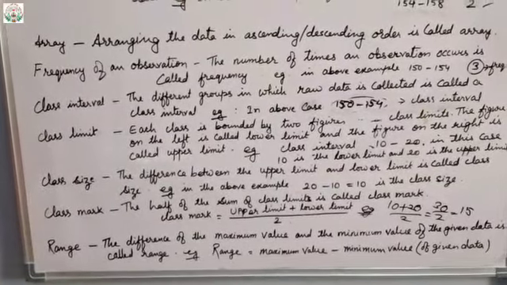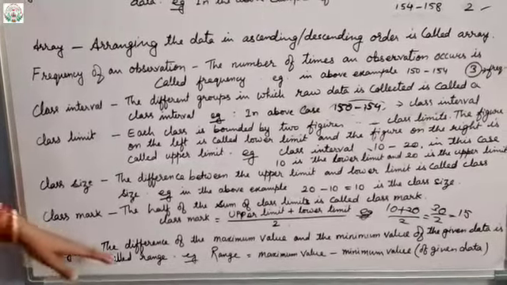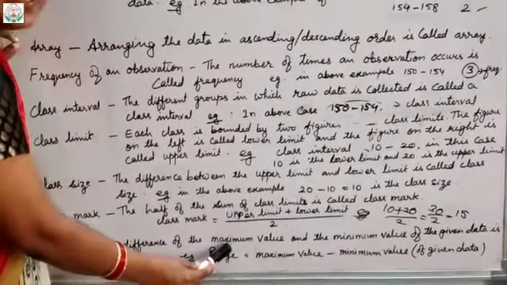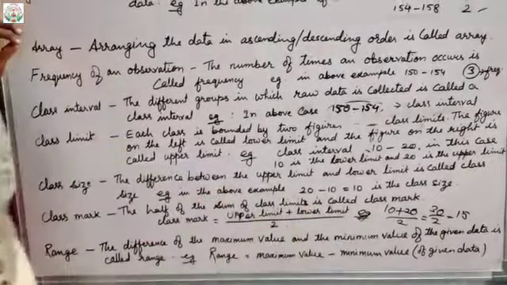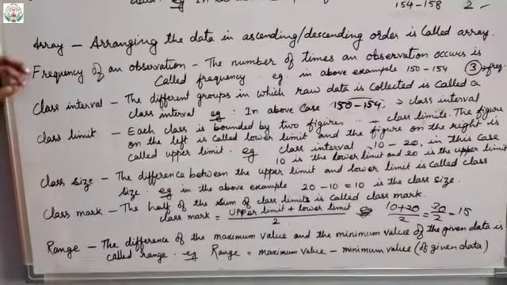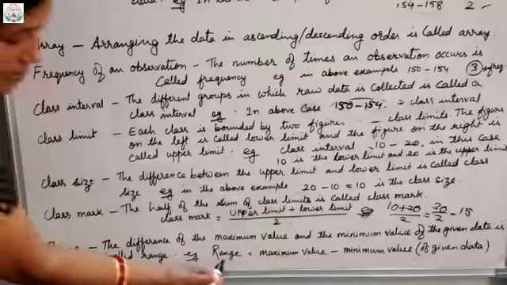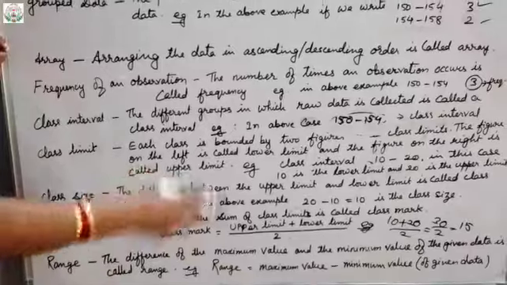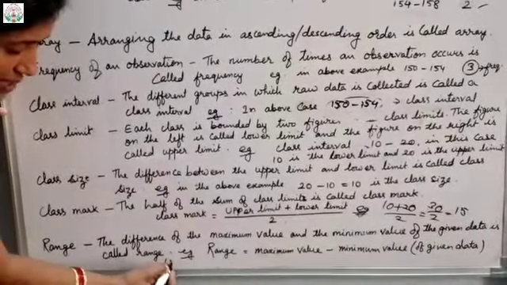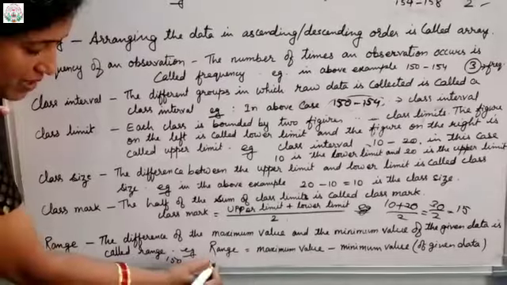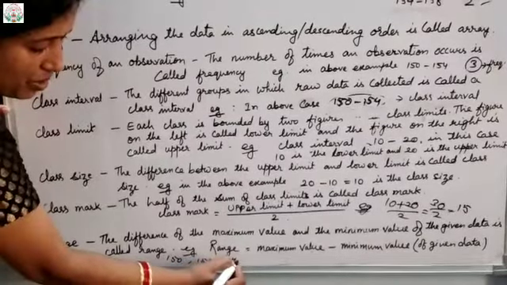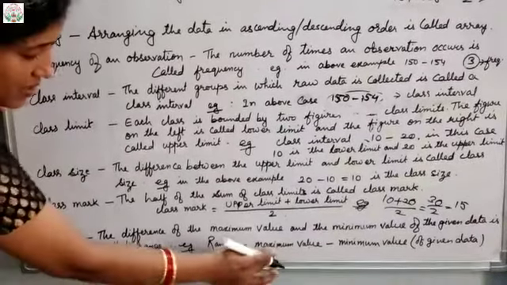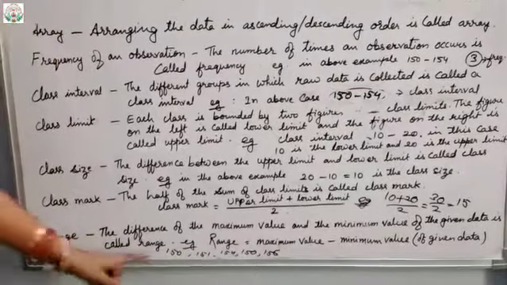Then the last one comes as a range. What is a range? Suppose any data is given to you. The difference between the maximum value and the minimum value is called the range. Here range equals maximum value minus minimum value of the given data. Like in the previous example we have seen the heights: 150, 151, 154, again 150 and 154, likewise 156. Likewise data was given.